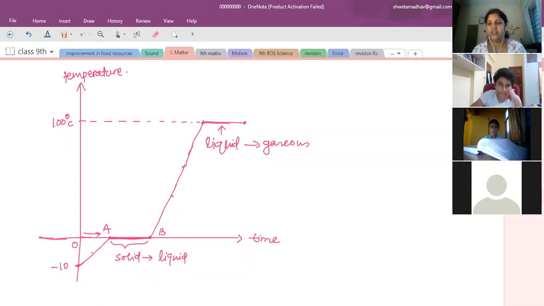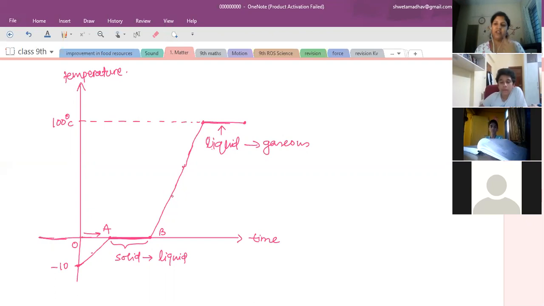The supplied heat energy is used to fight against the force of attraction, that means overcoming the force of attraction. Therefore, there is no change in the kinetic energy and there is no change in the thermometer reading.